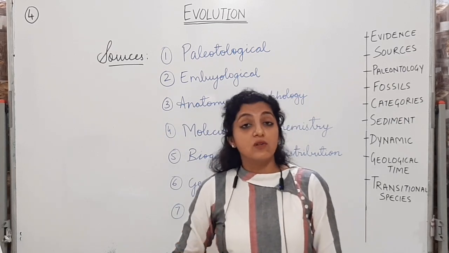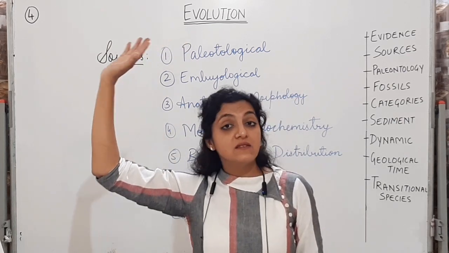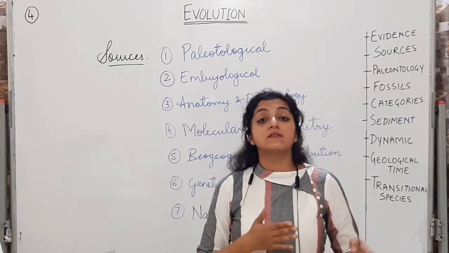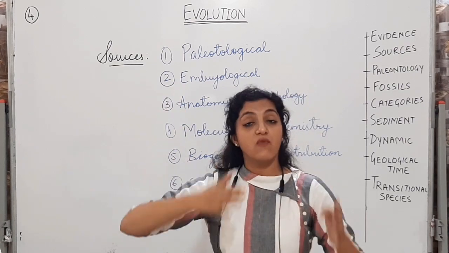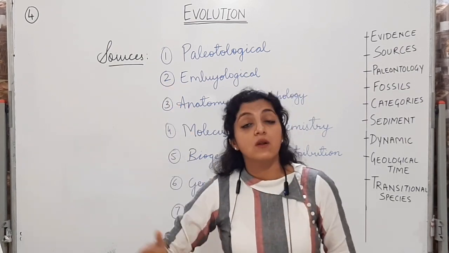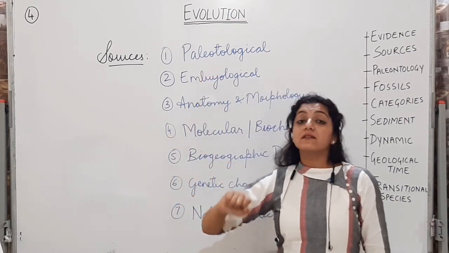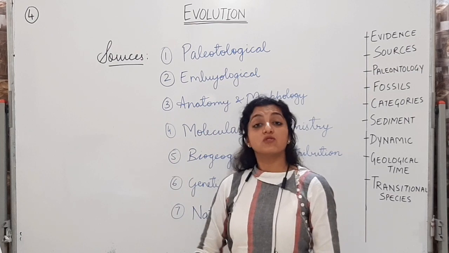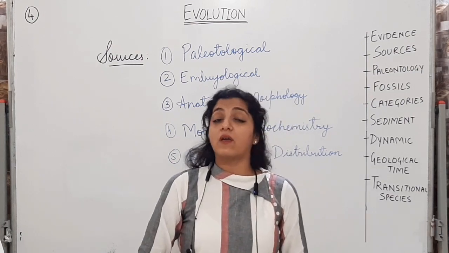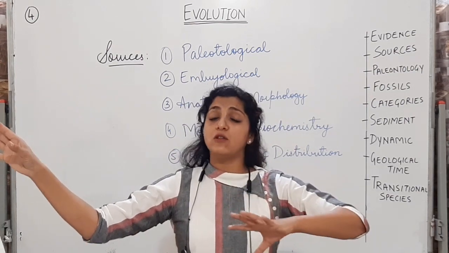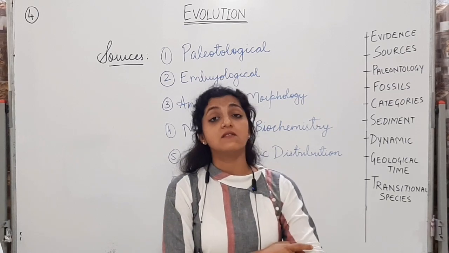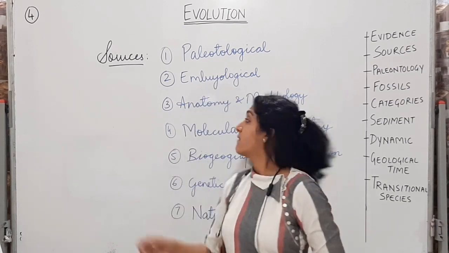It is the study of fossils from millions of years ago till today. It is the study of the Earth's crust, the fossils which have been deposited over millions of years. So it is called paleontology. That is paleontological evidence. By studying that, we get to know that so many million years ago also these forms of life existed, which are extinct now. All right.